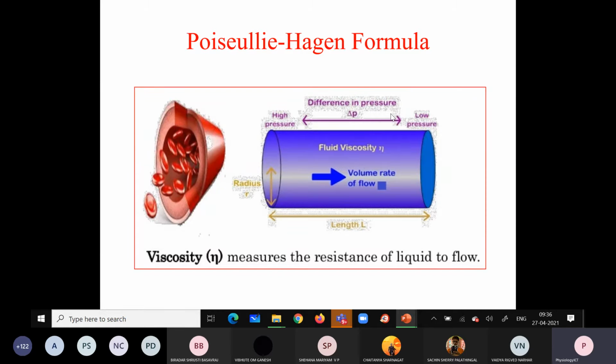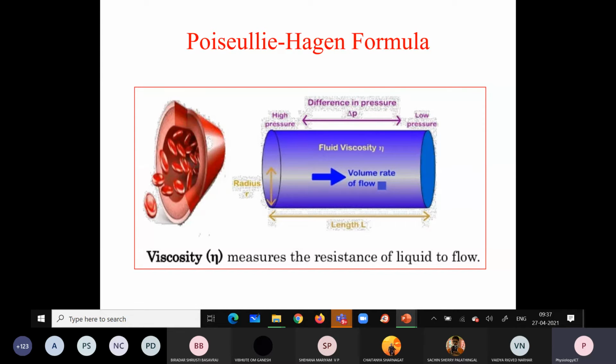This viscosity mainly depends on factors like hematocrit. What is hematocrit? Hematocrit is the packed cell volume, which mainly depends on the number of red blood cells. Very good. So the hematocrit is the packed cell volume, which mainly depends on the number of red cells. The viscosity of the blood also depends on the composition of the plasma. We know already the plasma proteins.